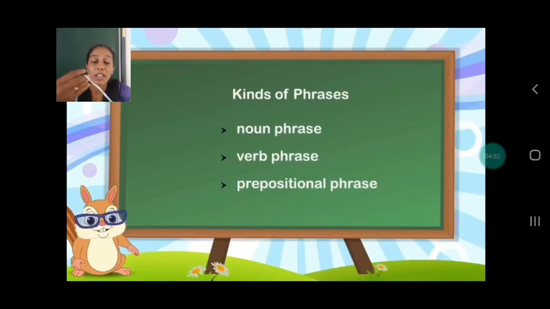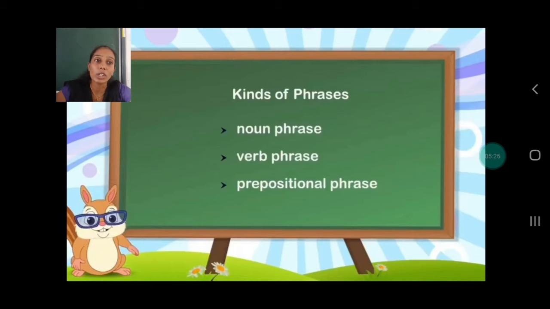There are several ways in which a phrase is formed. A phrase can also begin with a preposition. It often begins with a participle, that is, present participle or past participle. Sometimes a phrase even begins with an infinitive. I hope you all know what an infinitive is: to plus verb. And a phrase may also begin with a gerund, that is, the ing form of the verb. So I hope you all understood what phrases are.